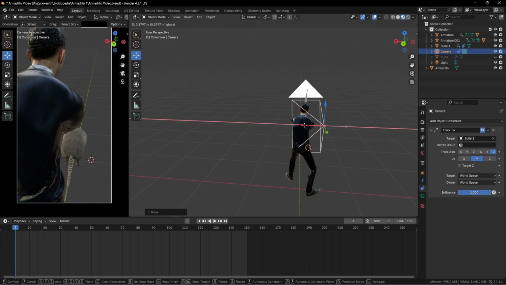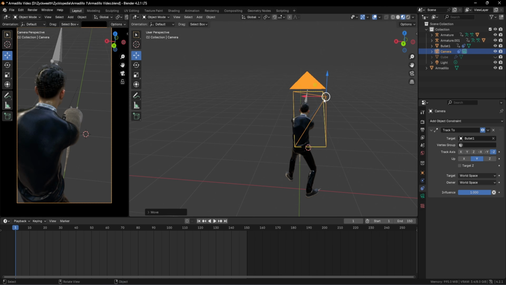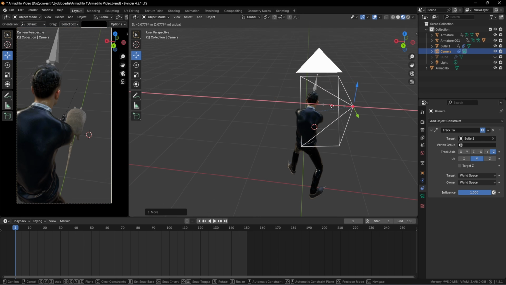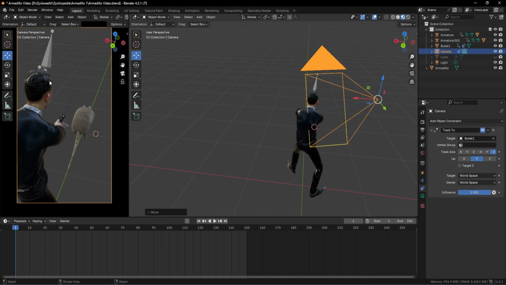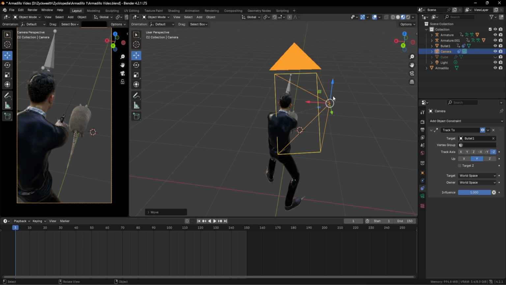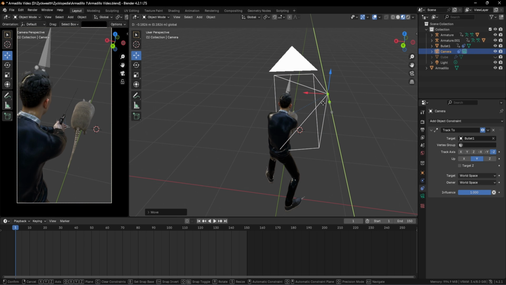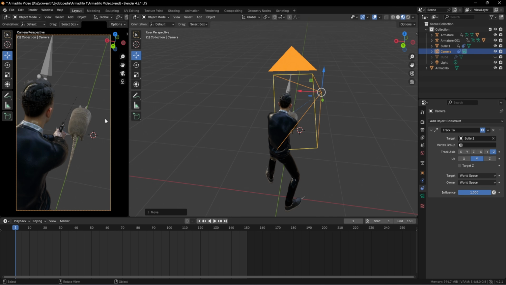So on our first frame, we can go towards the back side of our character like this. And make sure at this point you can see the character, the gun as well as the armadillo in our scene. And try to keep it as close as possible towards our character like this. After setting our scene, we can add our very first keyframe on our very first frame. And I'm going to use the I key to do that.